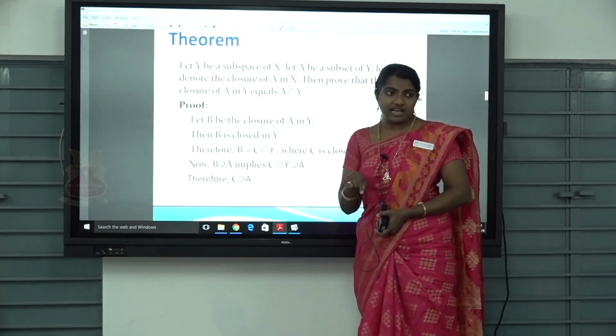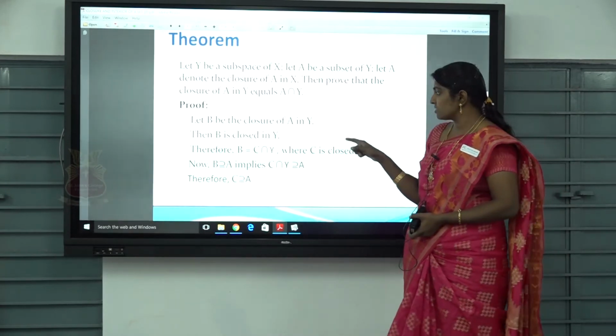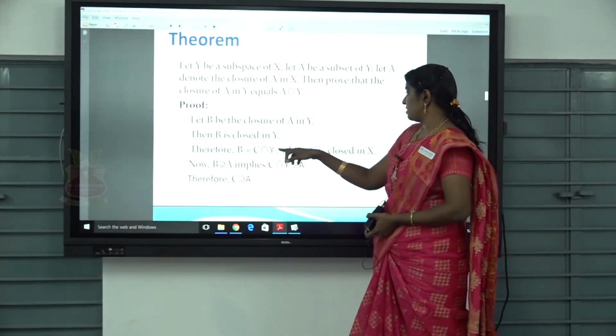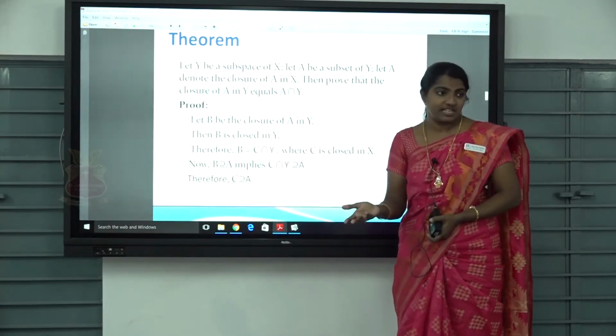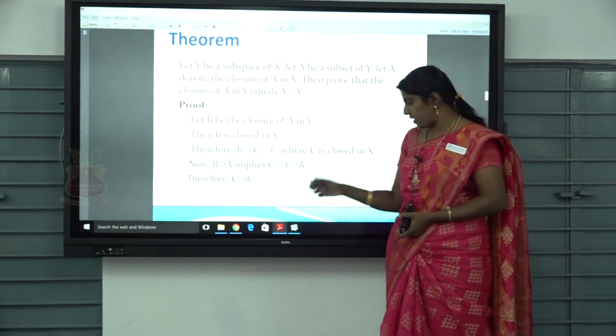In the previous theorem, after the definition of the topology, we saw about the closed sets and open sets in a subspace. This is the characteristic of the subspace.